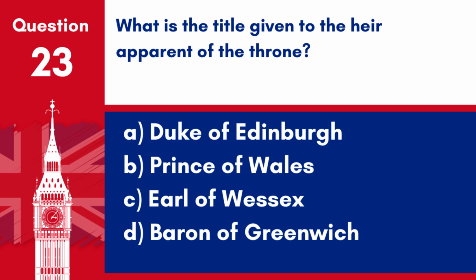Question 23. What is the title given to the heir apparent of the throne? A. Duke of Edinburgh. B. Prince of Wales. C. Earl of Wessex. D. Baron of Greenwich. Answer: B. Prince of Wales. The title given to the heir apparent of the throne is the Prince of Wales.